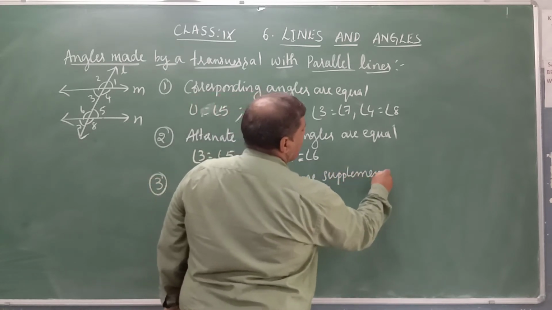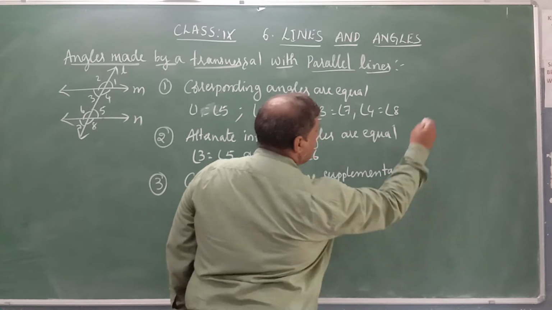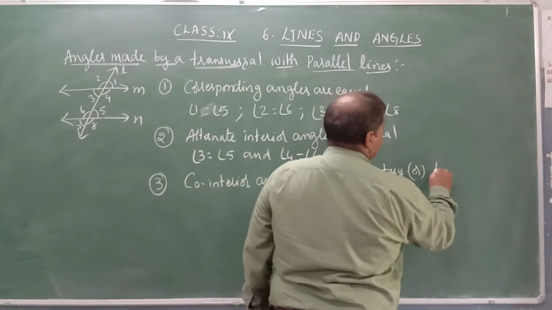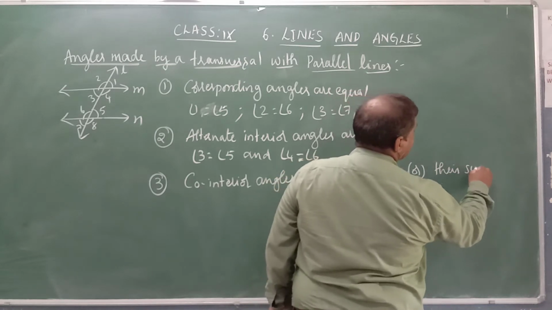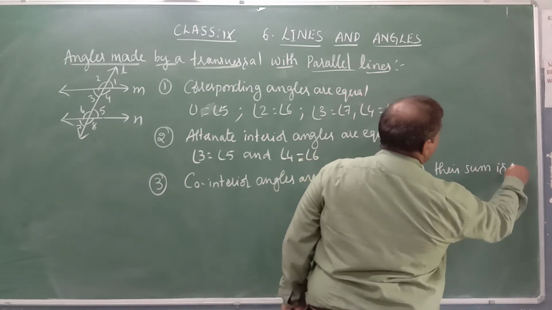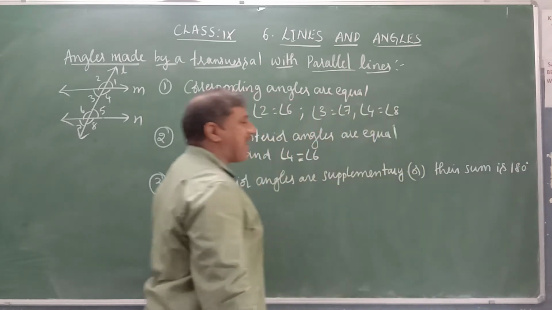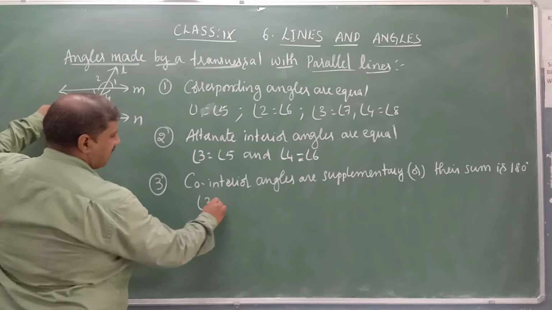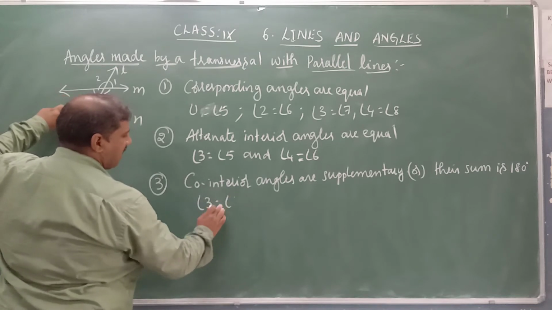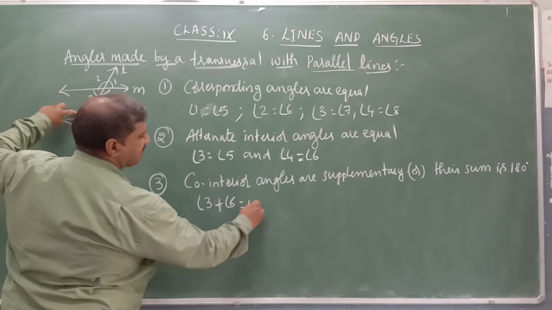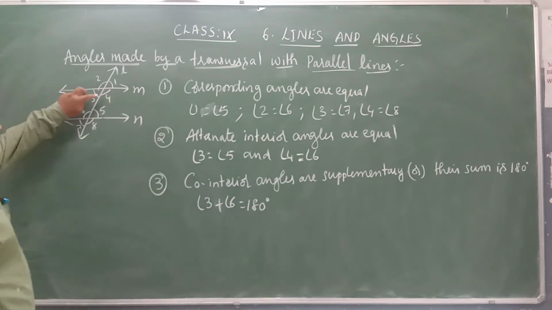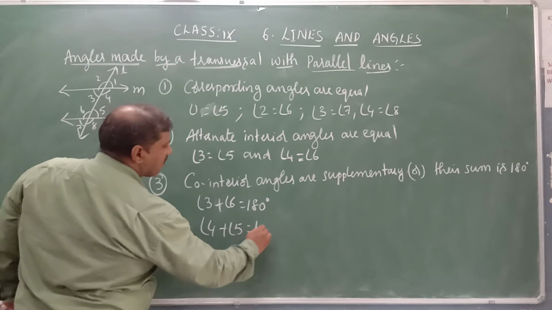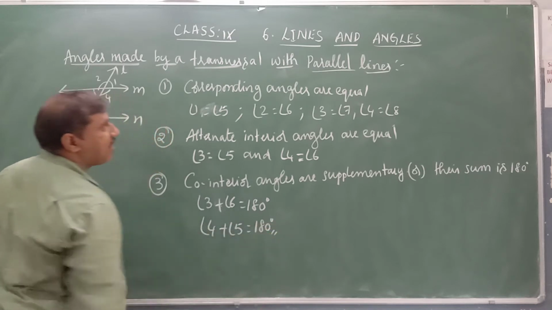Co-interior angles are supplementary; their sum is 180 degrees. So what are the co-interior angles in this figure? Angle 3 and angle 6. That is, angle 3 plus angle 6 is equal to 180 degrees. And angle 4 plus angle 5 is equal to 180 degrees. So this is the relation.